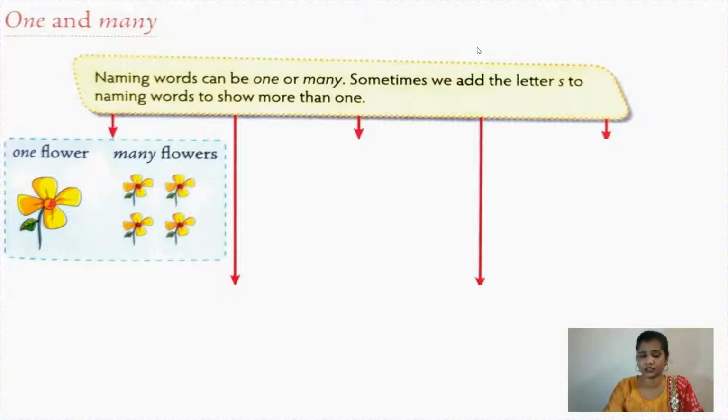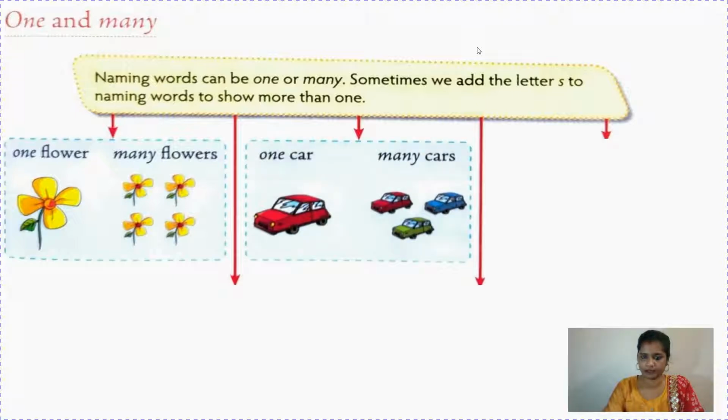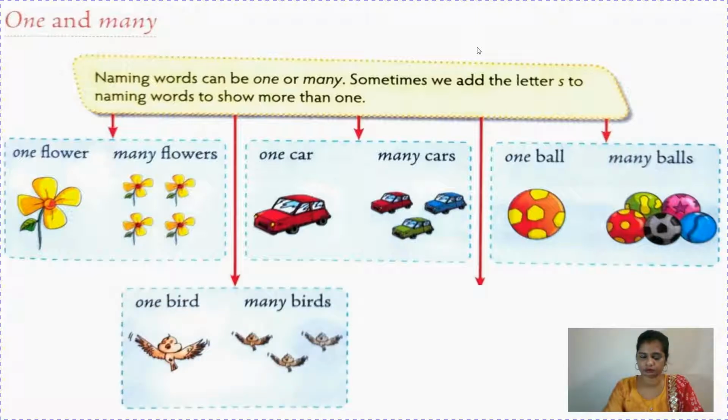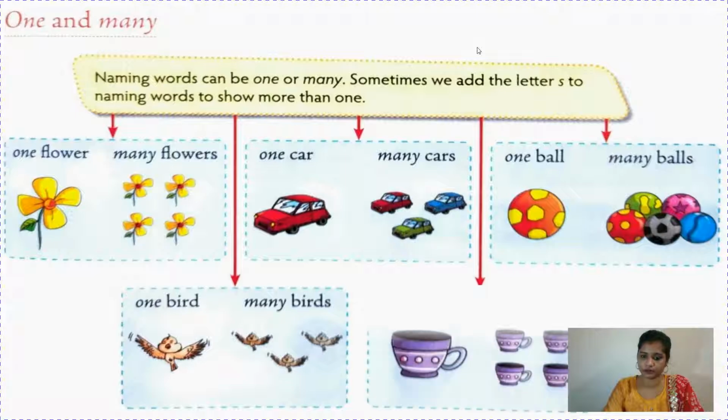And if there is many, then what will you say? Many flowers. One car, many cars. One ball, many balls. So children, if something is more than one, you have to use S at the end of the word. One bird, many birds.